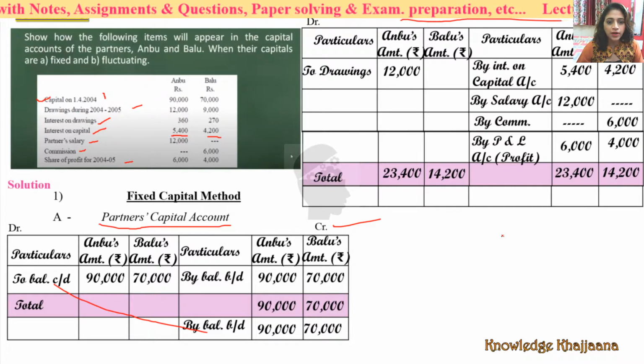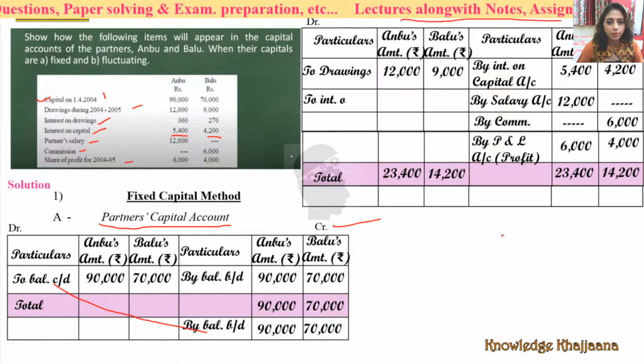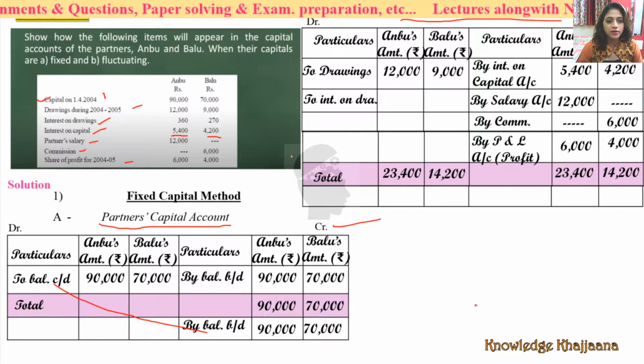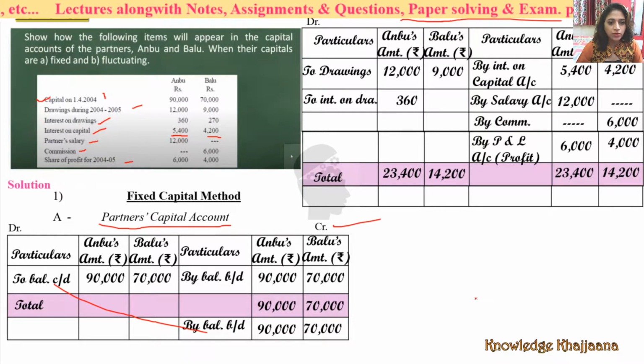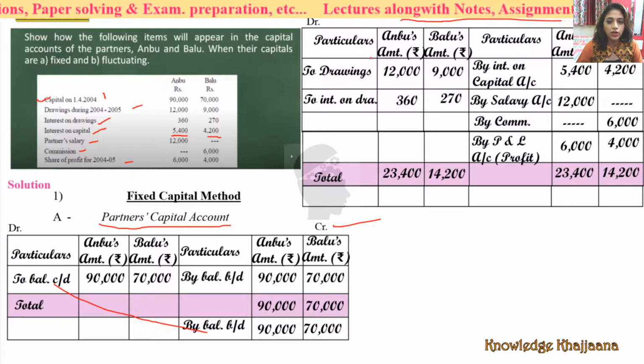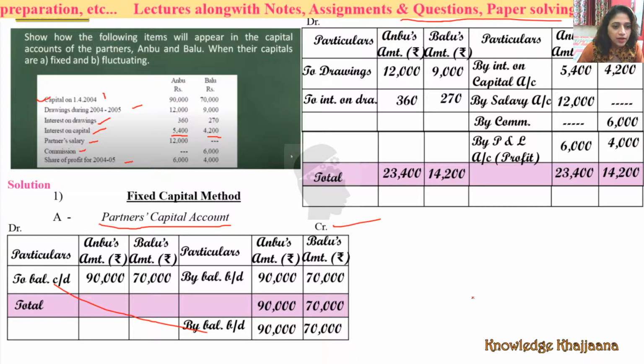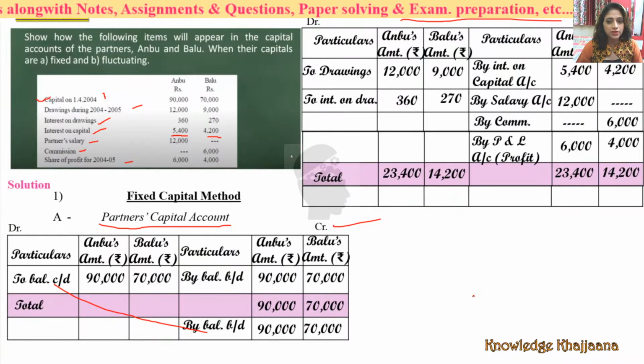12,000 for Anbu and 9,000 for Baru. Now we have to give the interest also. We have to charge the interest also for their drawings from the company, right? Why? It decreases the capital, right? So interest on drawings account 360 and rupees 270, okay, for Anbu and Baru. So only this much of transactions will come in the debit side of partner's current account.